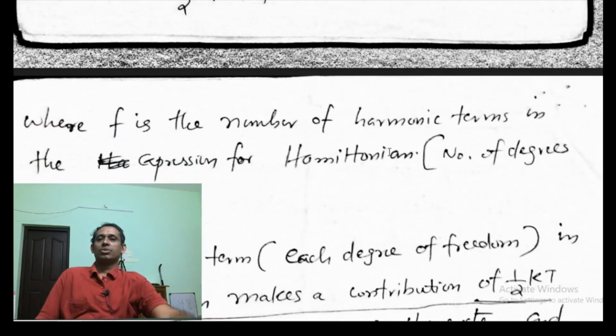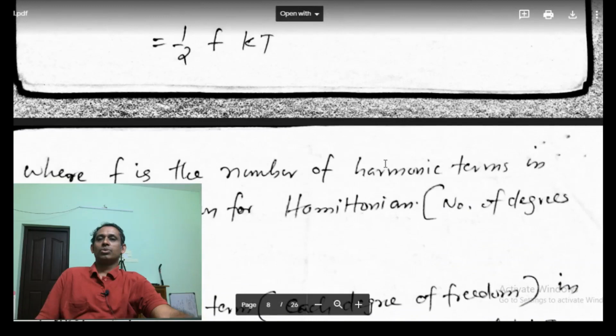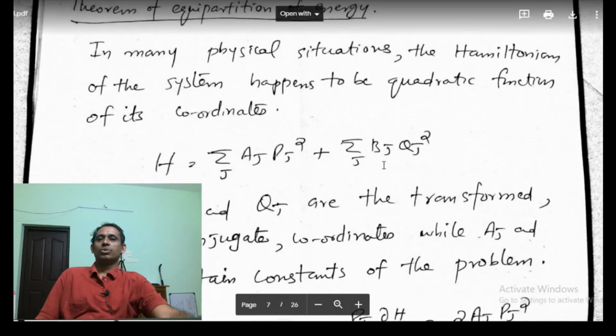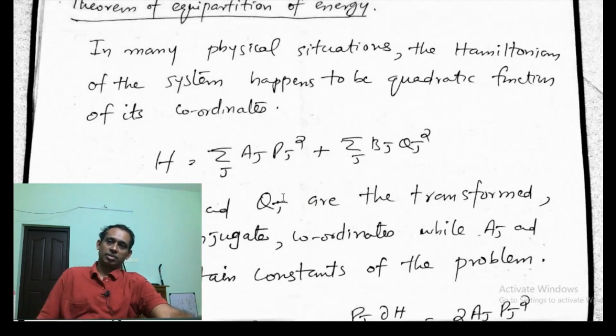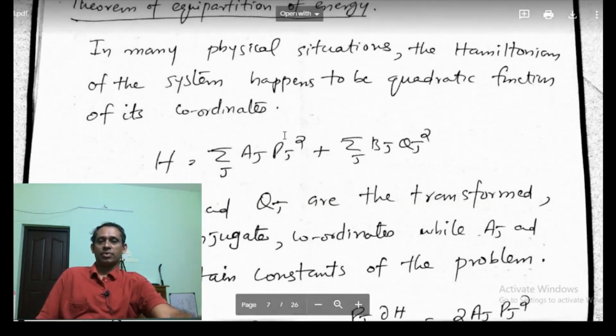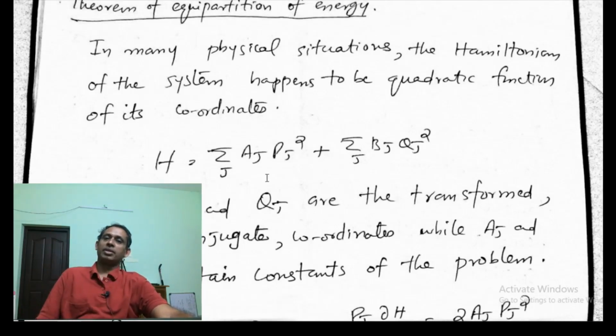Here f is the number of harmonic terms in the Hamiltonian. Altogether for pj and qj I have f terms. This is summation over j, this is also summation over j, so altogether there will be f terms.